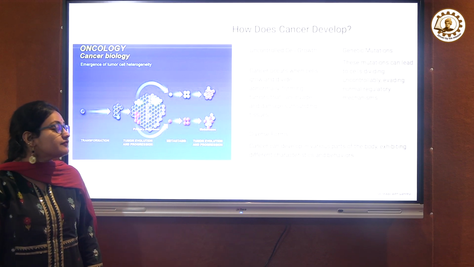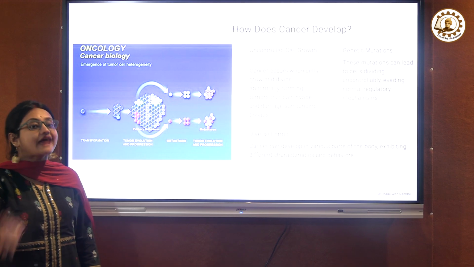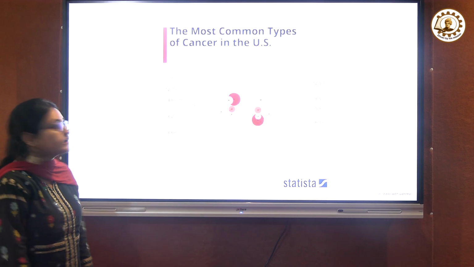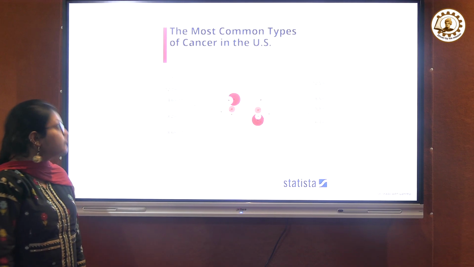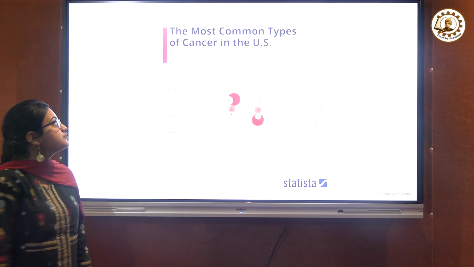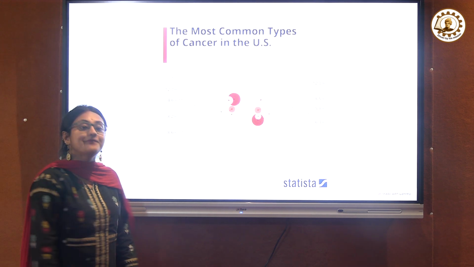Cancer can develop in various forms and in various parts of the body, exhibiting different characteristics as well as behaviors. This is data from 2022 by the American Cancer Society. The most common types of cancers in the US: you can see that 30.8% is breast cancer.